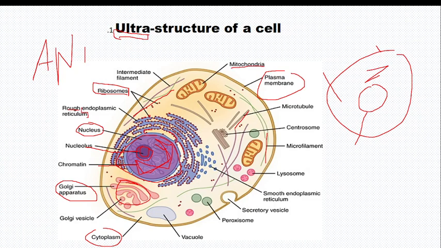I also have to highlight this lysosome. Lysosomes contain many enzymes for destroying any virus or pathogens in the cell, meaning they contain hydrolytic enzymes which can kill any pathogen coming inside the cell.